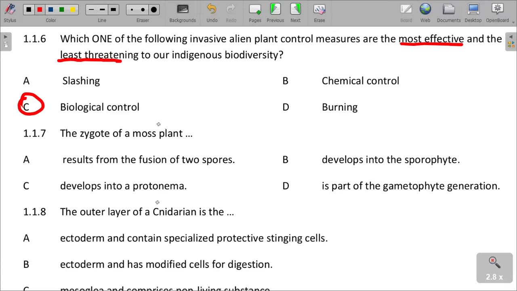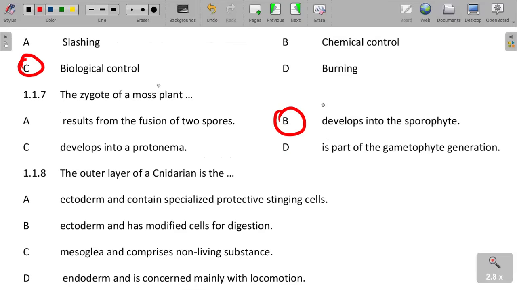You remember that the zygote develops into the sporophyte. Looking at the life cycle of moss plants, the zygote develops into the sporophyte. That one is correct.